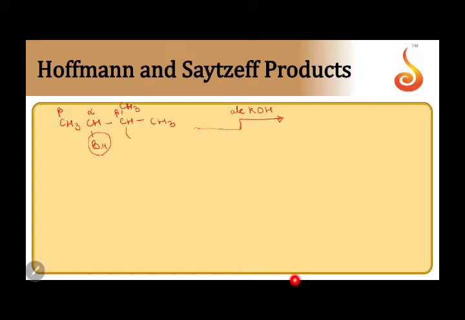This carbon has less hydrogen as compared to this carbon, and hence Zaitsev rule states that this hydrogen will be removed, giving us the product. I removed a bromine from here and a hydrogen from here, so between these two carbons we will be getting a double bond. This product is the Zaitsev product.